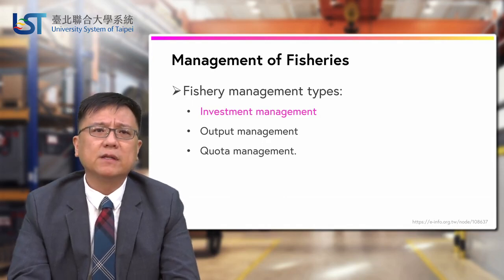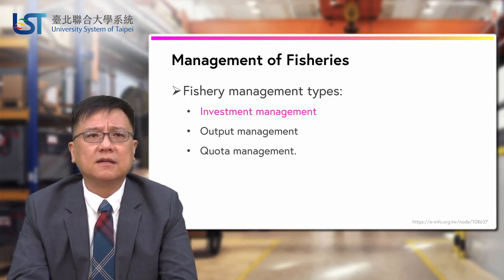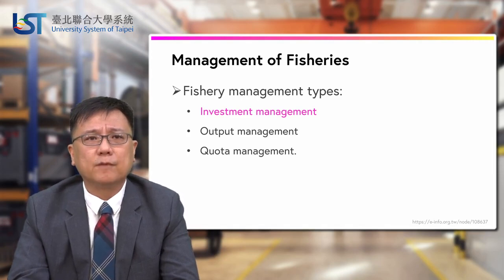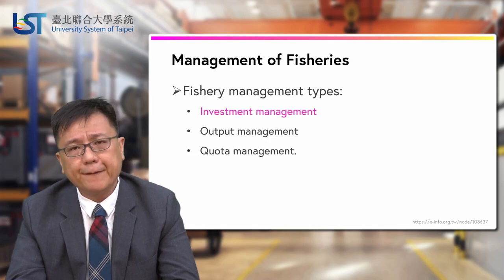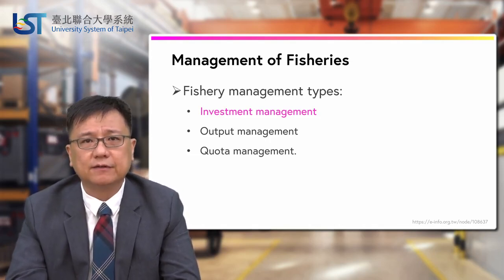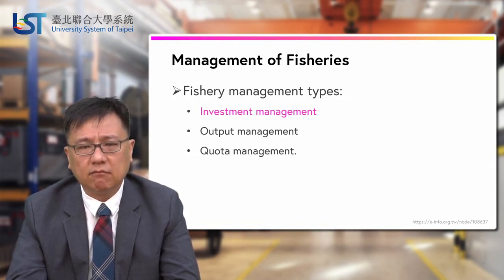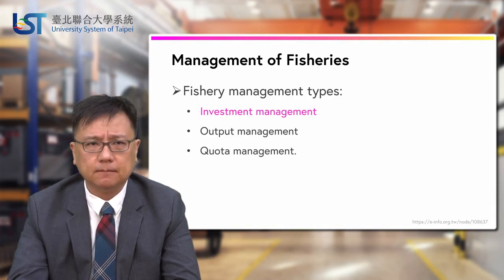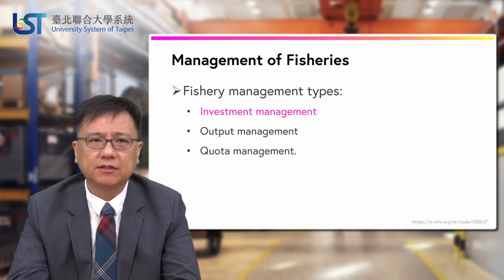So the investment measurement is actually we restrict the fishing efforts. We say, okay, how many fishing boats can go out there? Okay, we just give you a rough number. We say, okay, we only allow 100. We give an exact number, how many boats, okay? And what kind of fishing gear restriction?